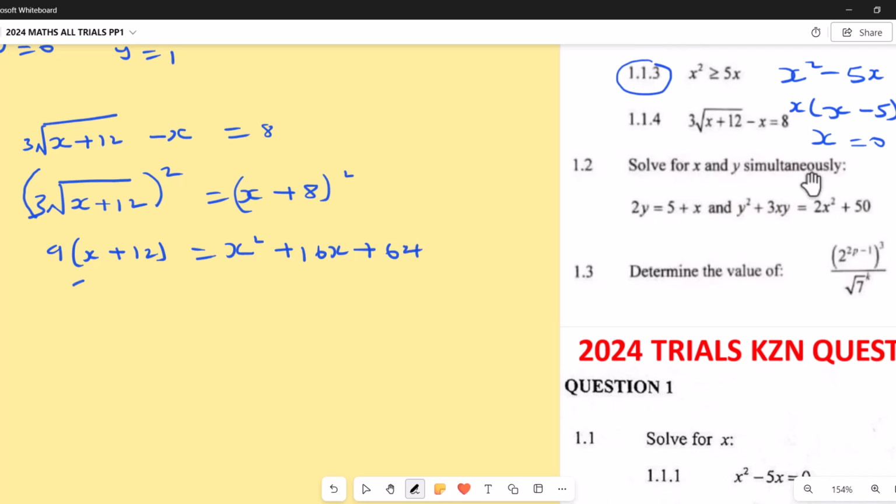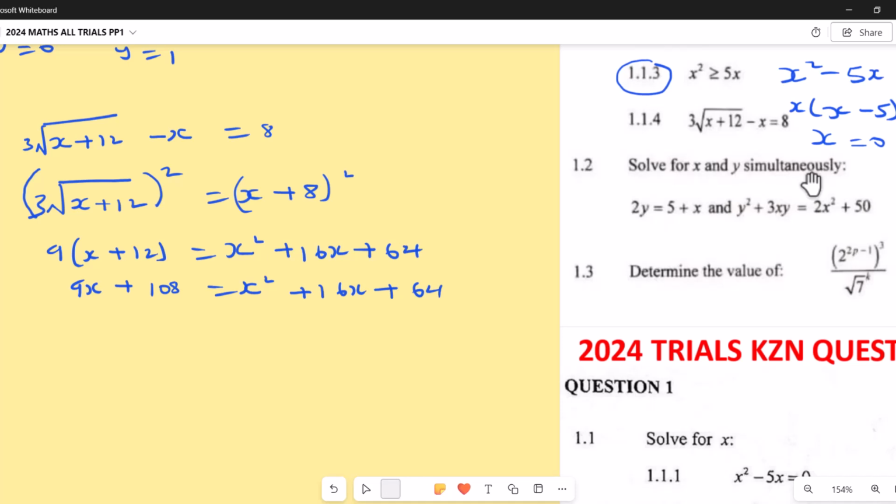So here we have 9x plus now 9 times 12, 9 times 2, that is 18, 108, and equals to x squared plus 16x, then plus 64.